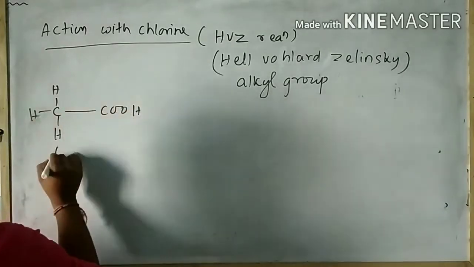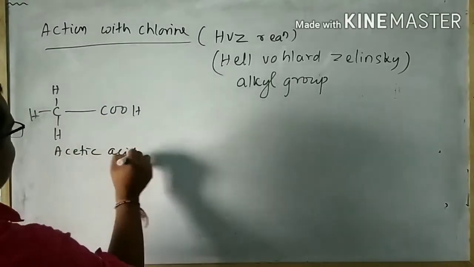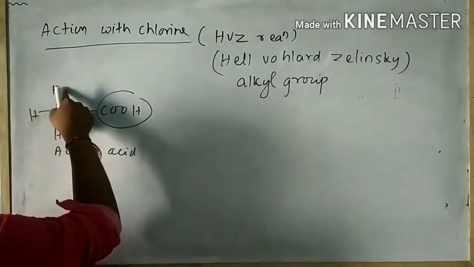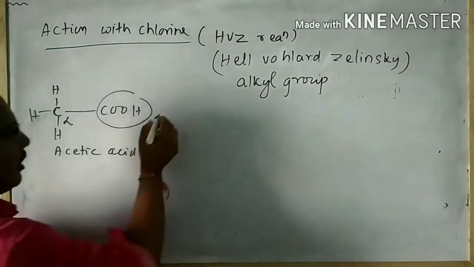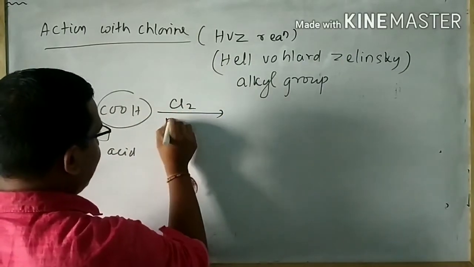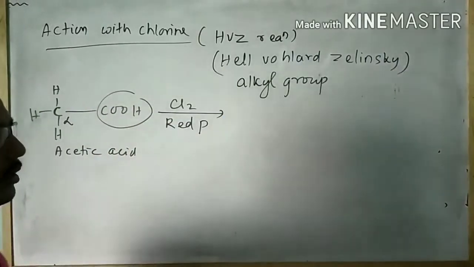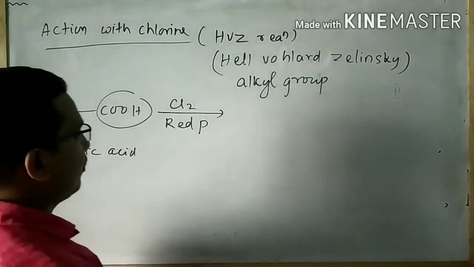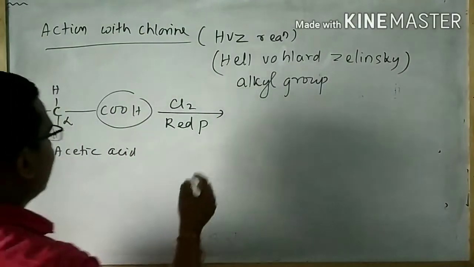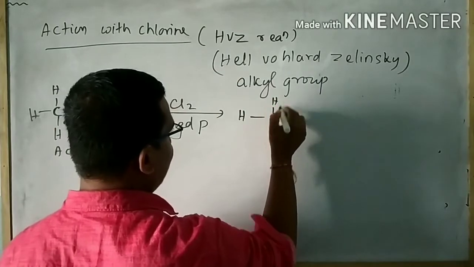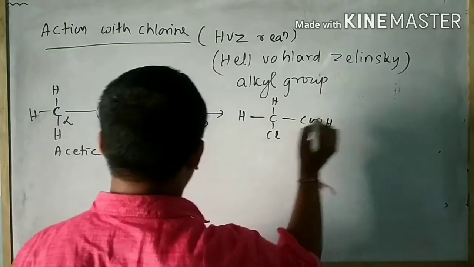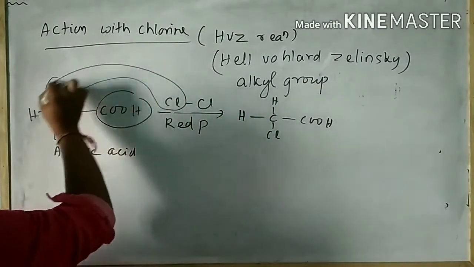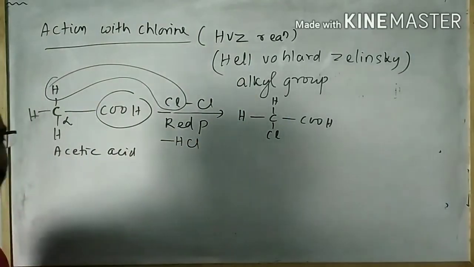Suppose we take acetic acid. This is the alpha carbon with respect to this group. There are 3 alpha hydrogens present, 1, 2, 3. Now it is subjected to reaction with chlorine in the presence of red phosphorus. Then at first, a mono alpha halo derivative of carboxylic acid is formed, that is H-C-H-Cl-COOH, with the loss of HCl molecule.